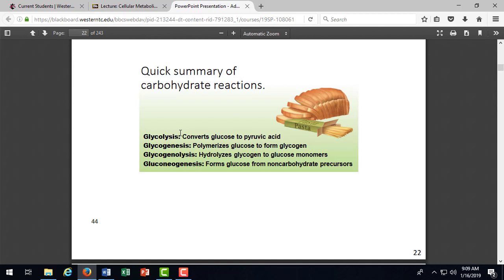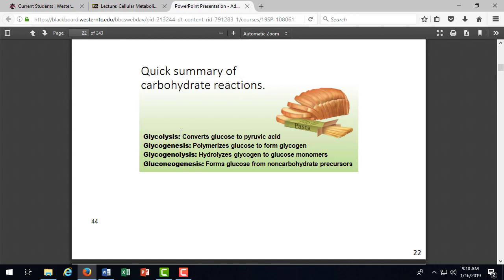Glycogenesis occurs where? Liver and muscles. So this is where we're making glycogen from excess glucose. And then glycogenolysis, when would glycogenolysis occur, give me an example of when that would occur. Let's start from the beginning. When would glycogenesis occur? What is a person doing? Just give me an example of what someone's doing when glycogenesis is occurring. Okay, when they're eating, as far as activity levels, what are they doing?